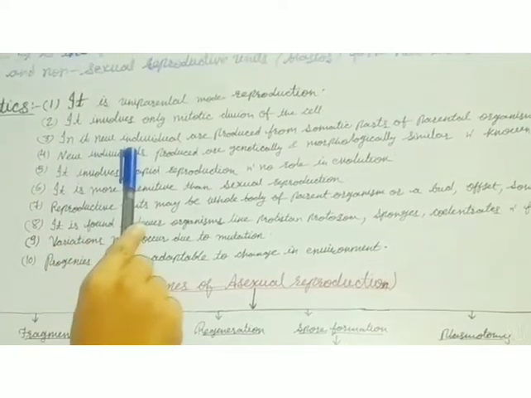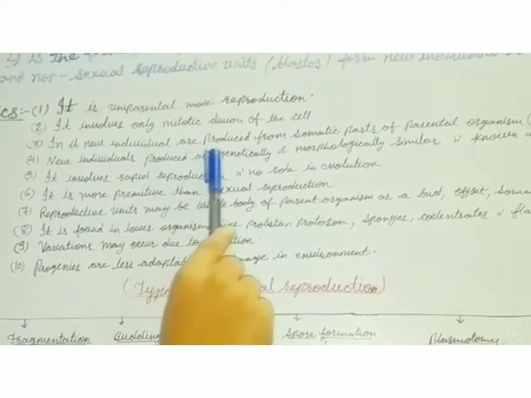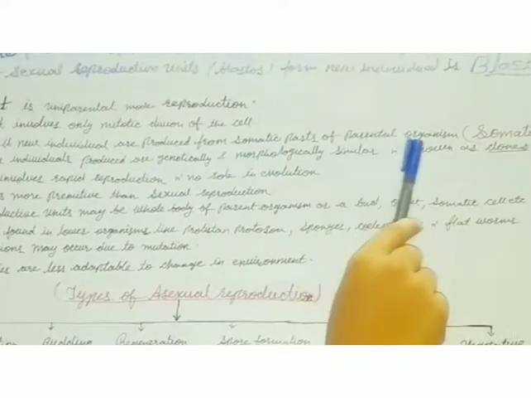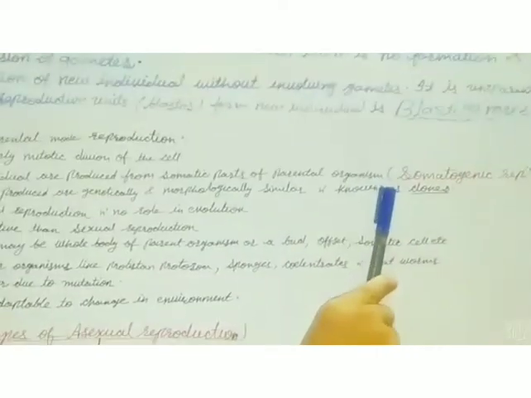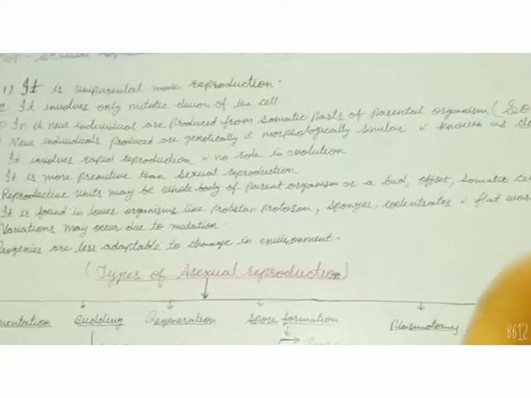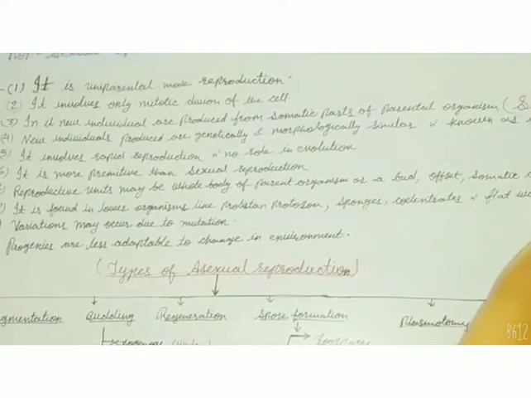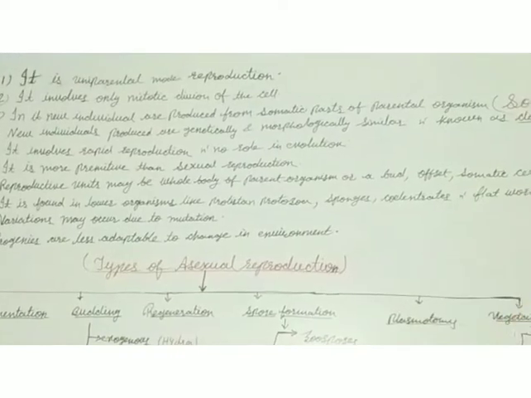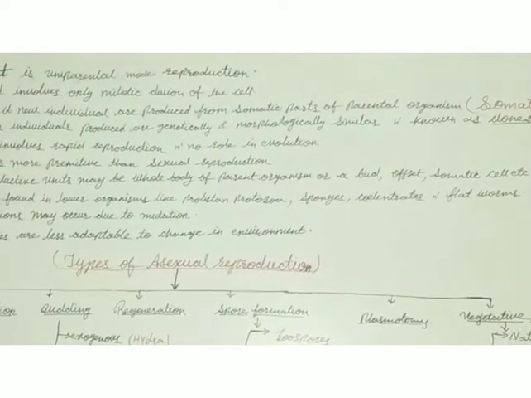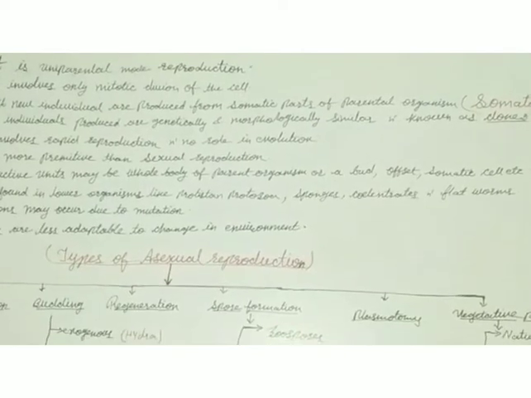It is the formation of a new individual when the somatic part of the parental organism is involved. In this way, it is also called somatogenic reproduction. It is very clear from its name: somatogenic reproduction means somatogenesis, or the formation of a new individual from somatic cells.